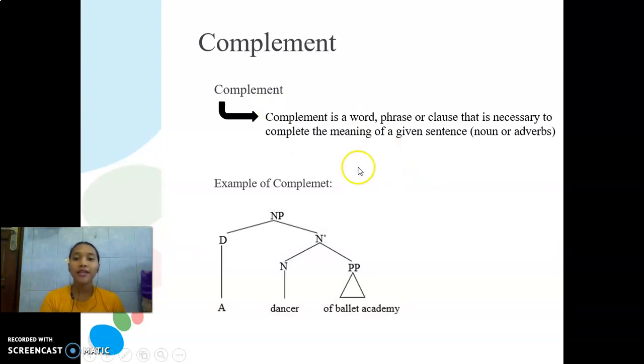Complement. Complement is a word, phrase, or clause that is necessary to complete the meaning of a given sentence, noun, or adverb. The example of complement: a dancer of ballet academy. A in here is determiner article, dancer in here is the noun, of ballet academy is the PP. N and PP become N bar, and D and N bar become NP. So this is the example of complement.